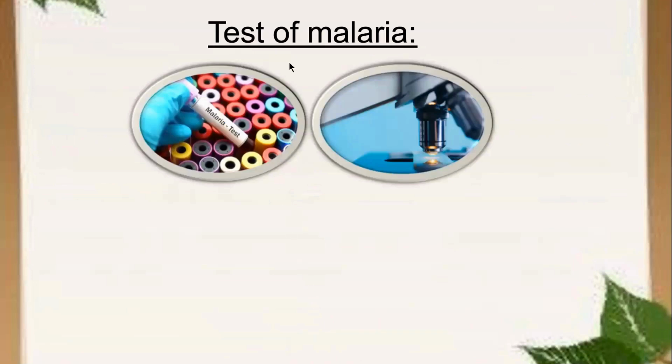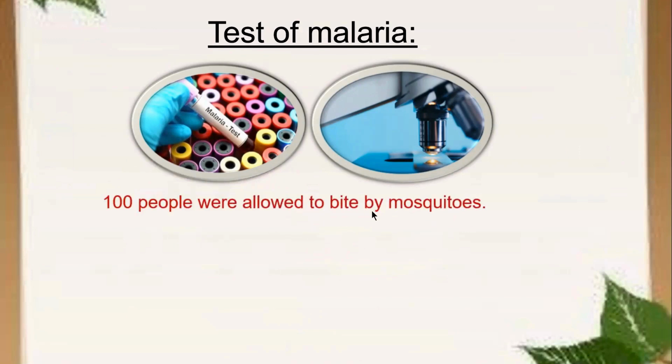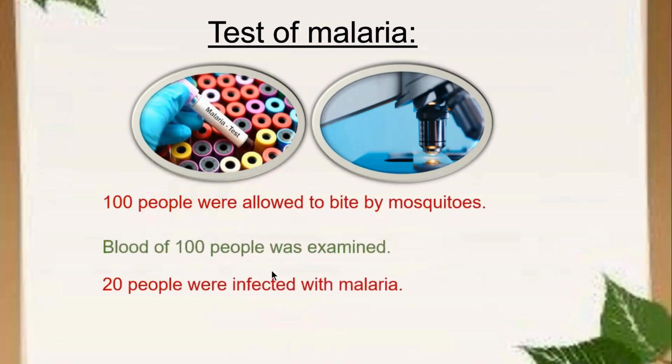For example, if we test malaria, for this test, 100 people were allowed to be bitten by mosquitoes. After that, the blood of these 100 people was examined, and it was concluded that 20 people were infected with malaria. We can say that 20 out of 100 people were infected with malaria. So here the ratio is 1:5. And this is the rule of mathematics. It comes under the heading of biomathematics, as we are applying mathematics in living organisms.